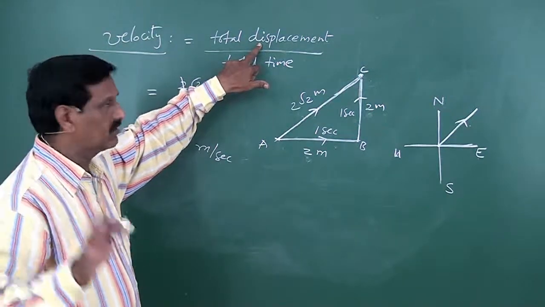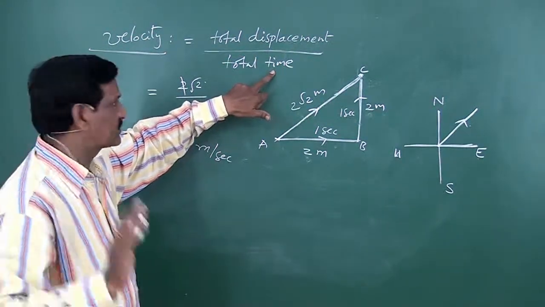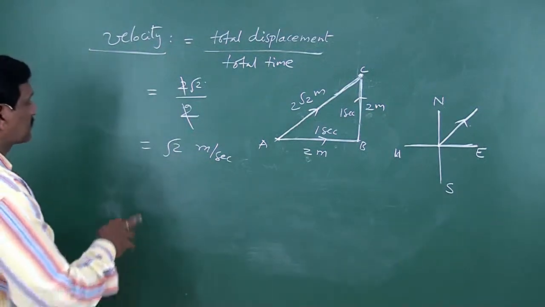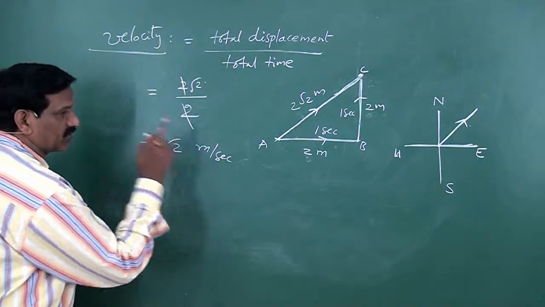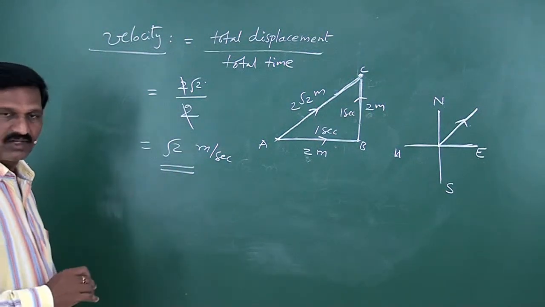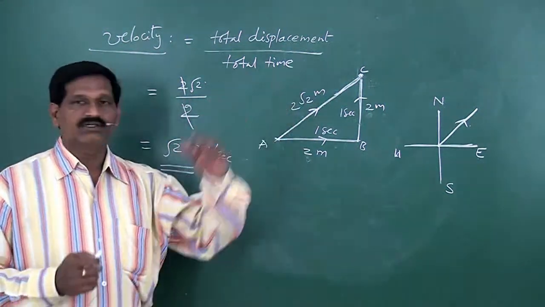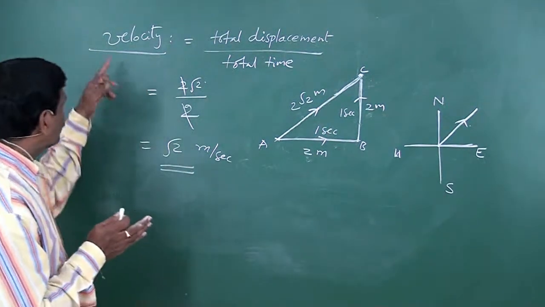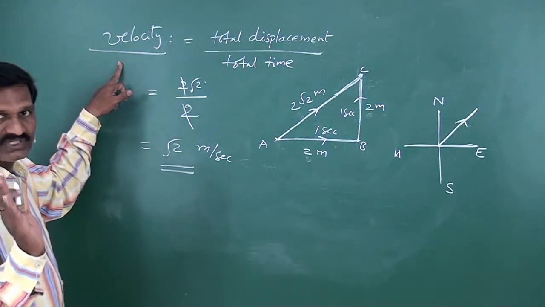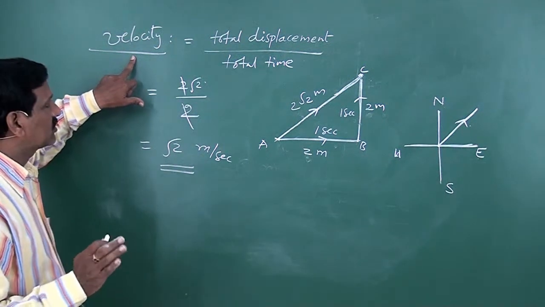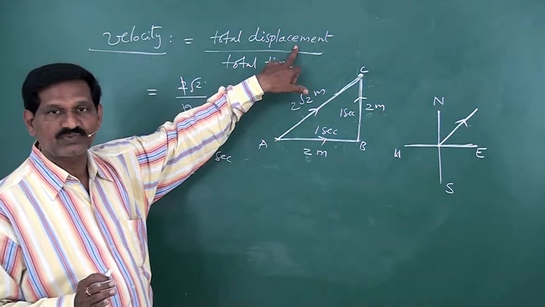Because velocity is equal to displacement by time. Displacement is measured in meter, time is measured in seconds. So meter by second, that is meter per second. So in this case velocity is root 2 meter per second. This is the magnitude of velocity. But in which direction does it move finally? So that means when you say velocity, you have to specify the direction. Velocity direction is nothing but direction of the displacement.